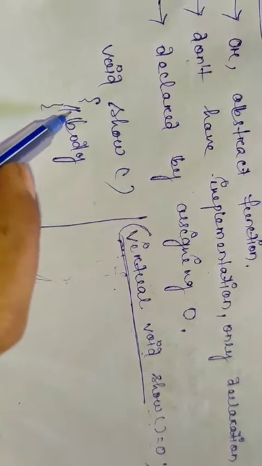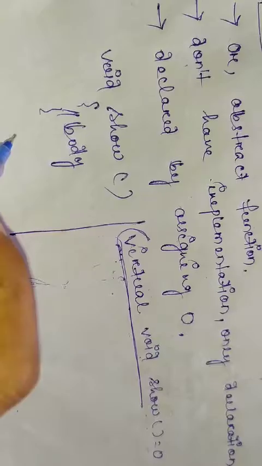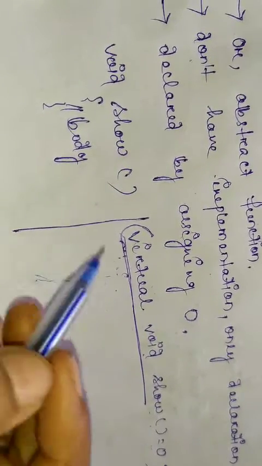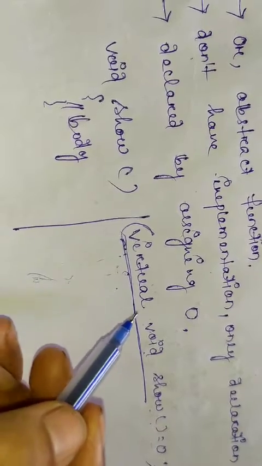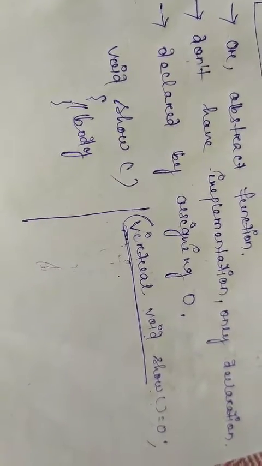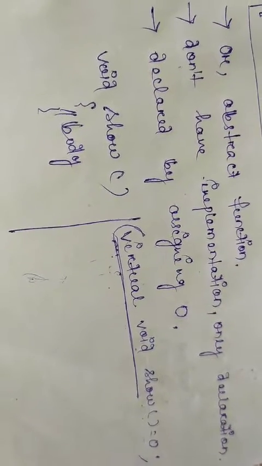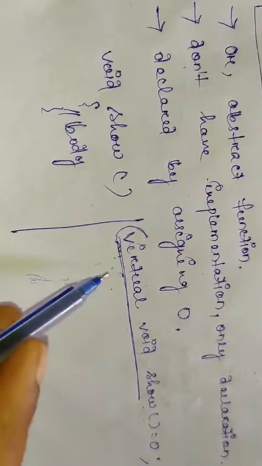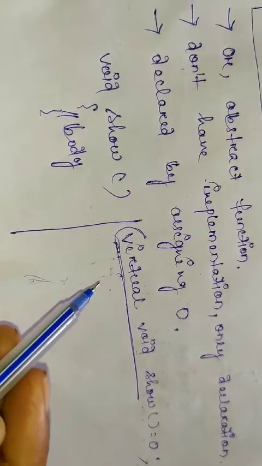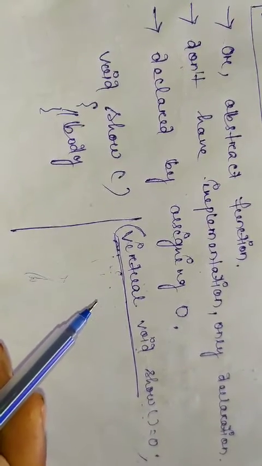Other functions, if we declare them, the derived class may or may not define in its body, but for a pure virtual function, a derived class has to define it in its body. If a base class has a pure virtual function, then that base class automatically acts as an abstract class.